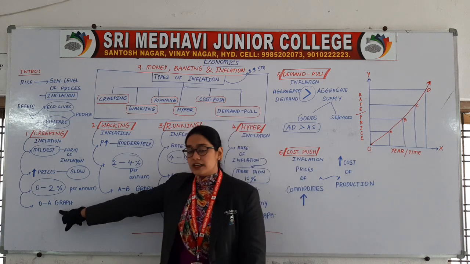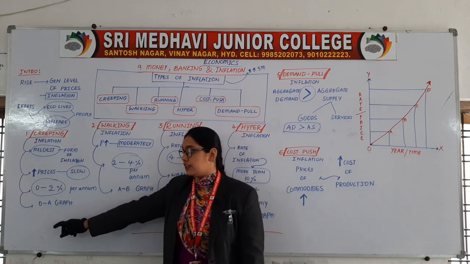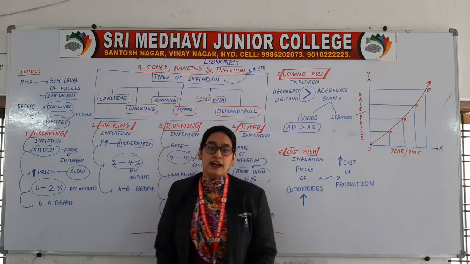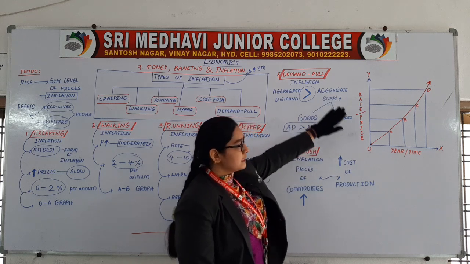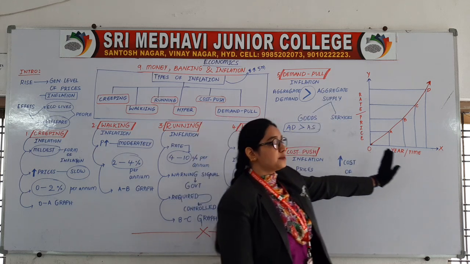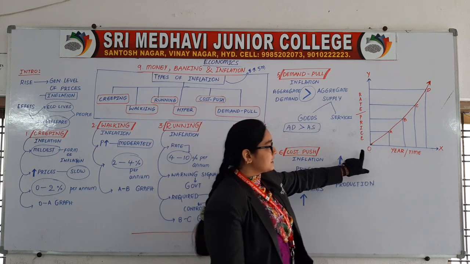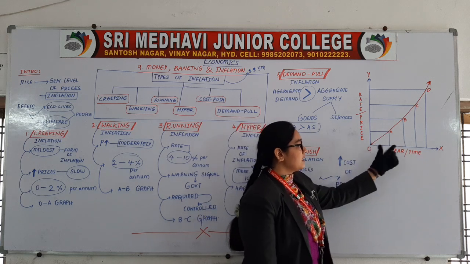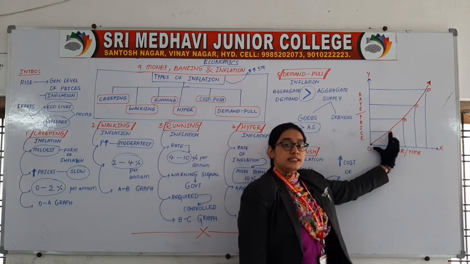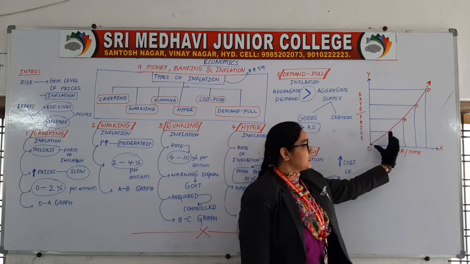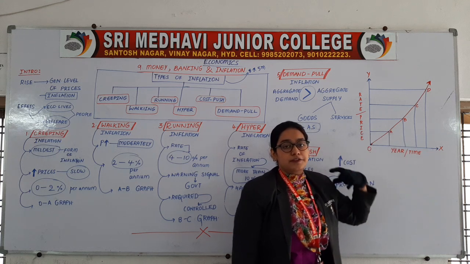Then you can observe this creeping inflation from 0 to A on a graph. See, this is the figure here. These are the various types of inflation. So where is 0 to A? 0 to A is here, this much. So this is creeping inflation. 0 to A denotes creeping inflation.